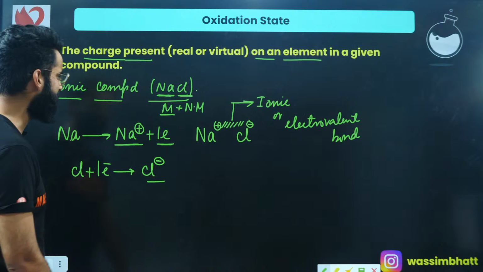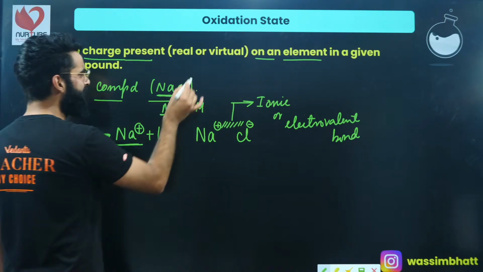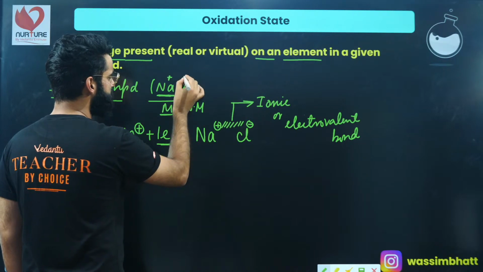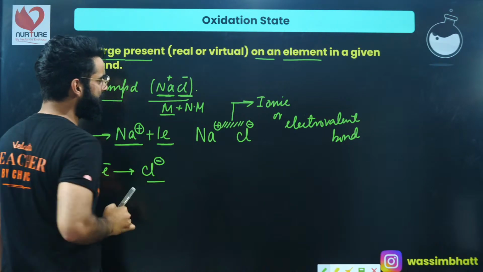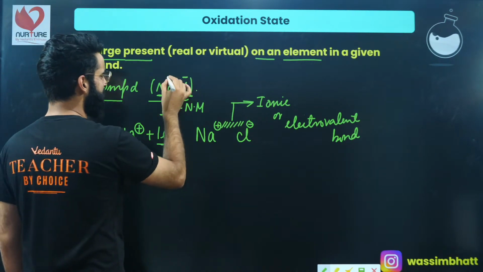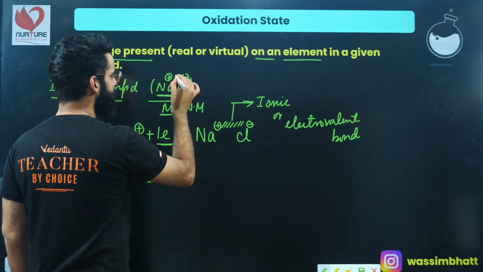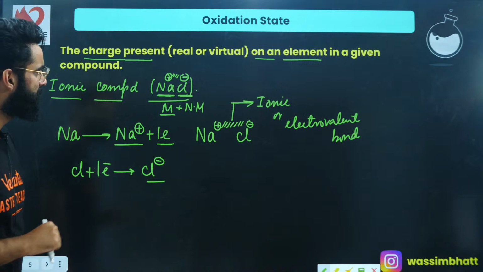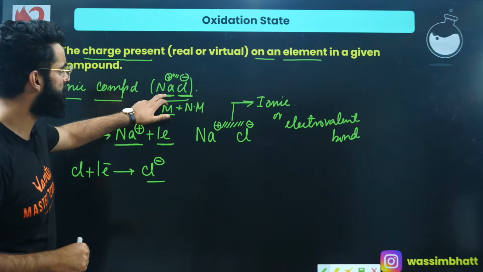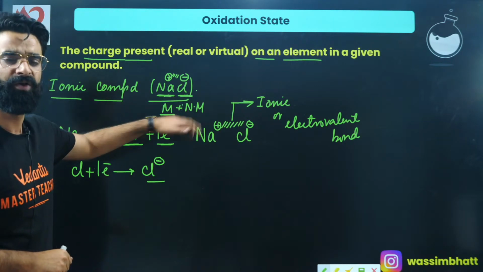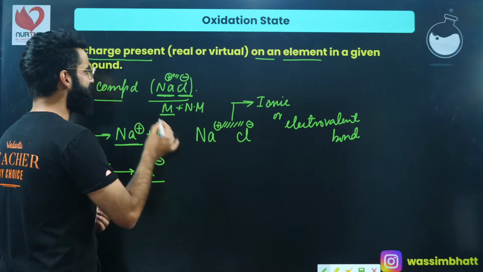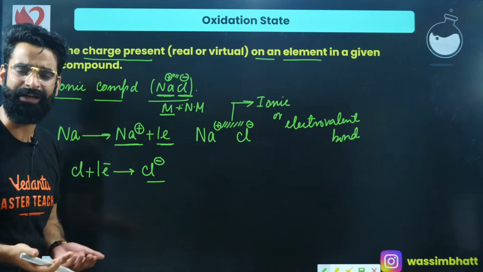Now people, in NaCl, can I say sodium is actually present in the form of Na+, and chlorine is actually present in the form of Cl-? There is attraction between them, which makes the formation of NaCl. Now that you know the charge present on sodium and on chlorine, a few minutes back I defined the oxidation state. Oxidation state is the charge present on an element in a given compound.